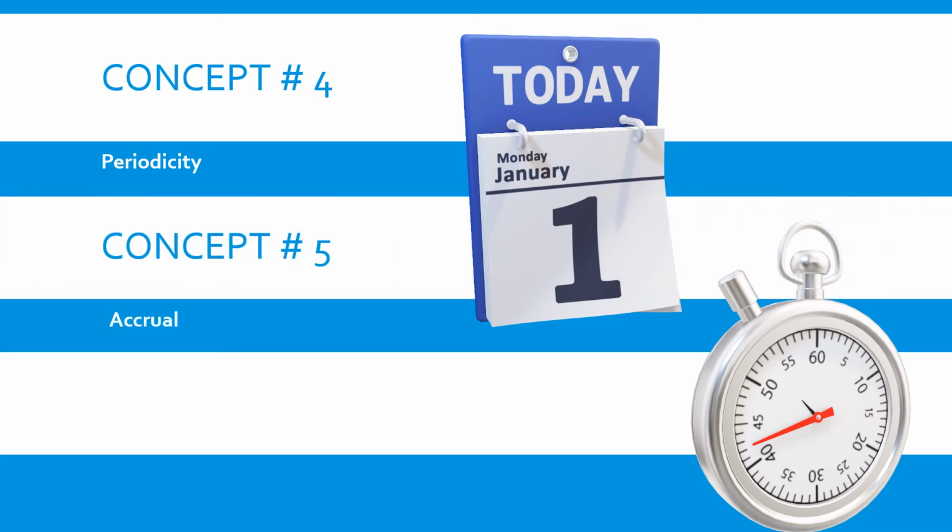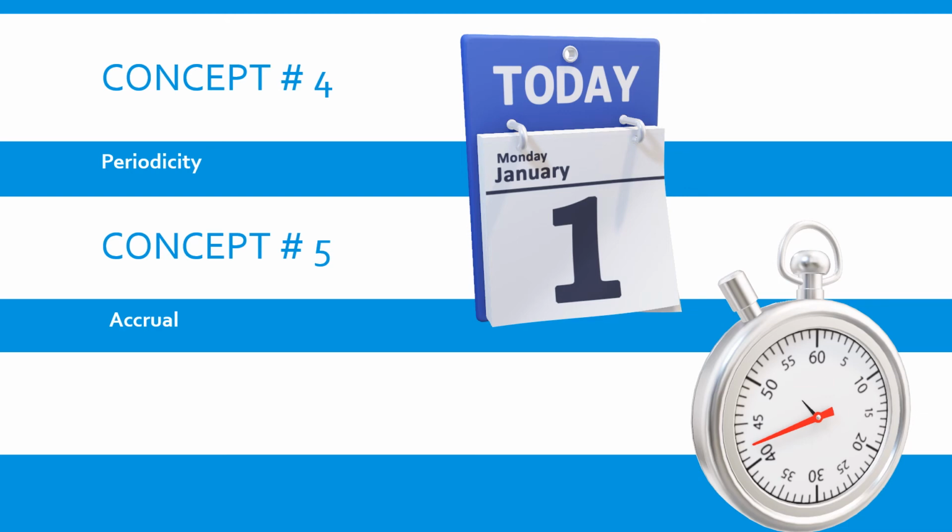Now the next concept is the accrual concept. Okay. So this is basically a consequence of your previous concept of periodicity. So what it says is, this is a system that recognizes revenue and expenses as they are earned or incurred, and they don't consider the date and time of the receipt or payment. Okay, what it basically says is, if you're earning revenue or incurring expense for any particular period, then those must be recognized in that particular period.